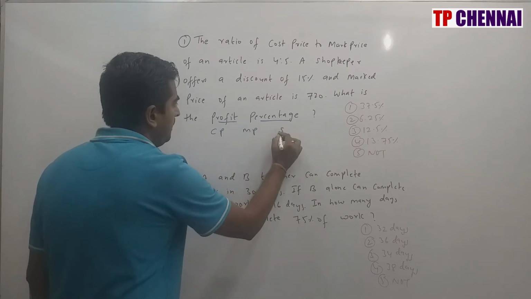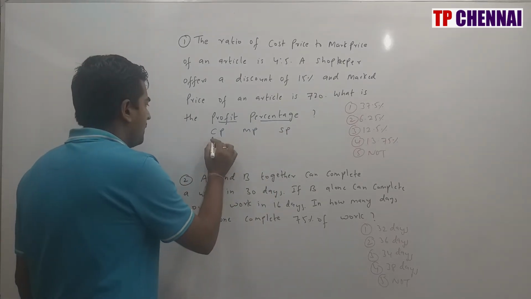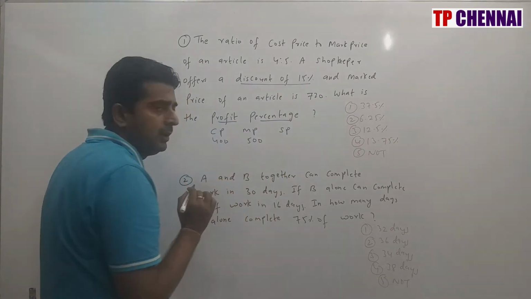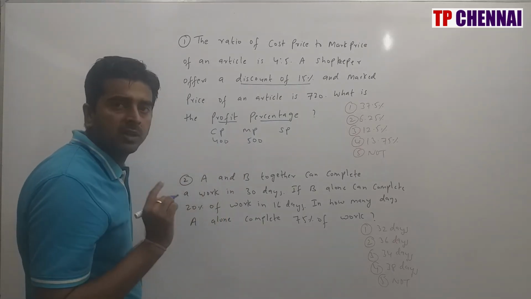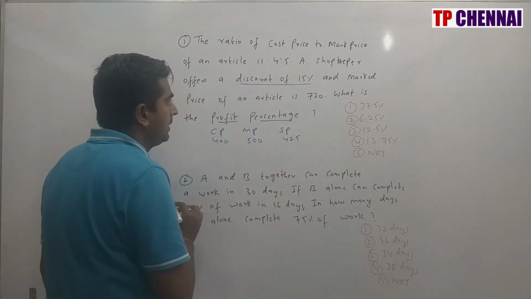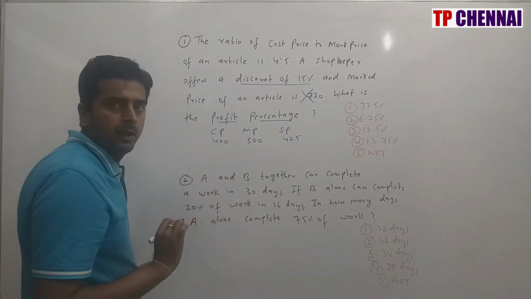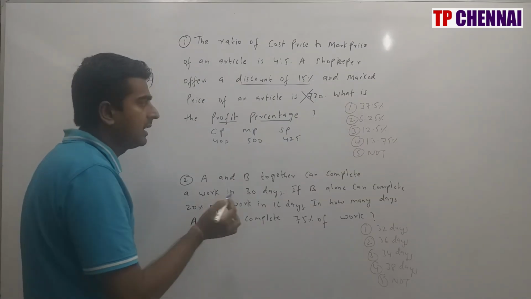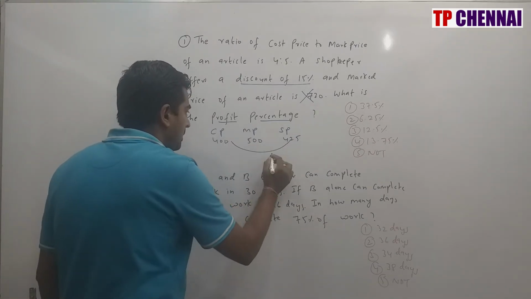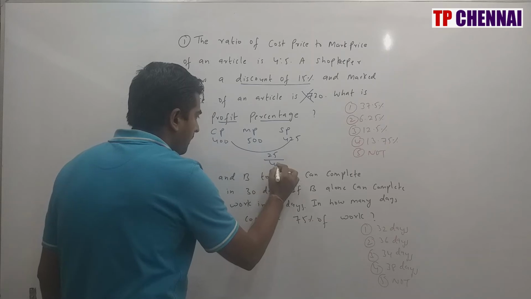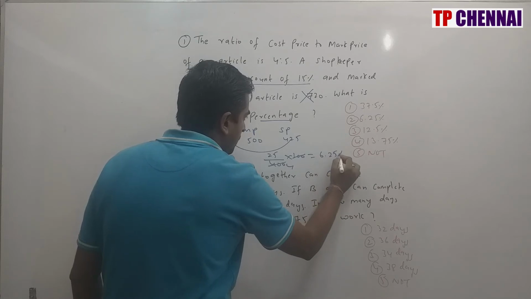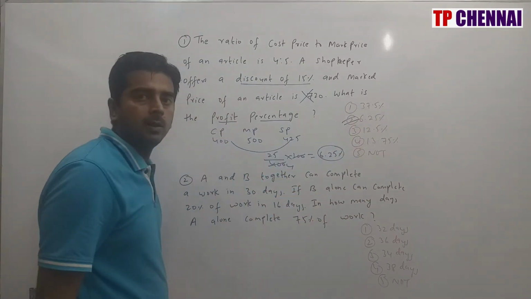So I am writing CP, MP and SP. 4:5. I am writing 400 and 500. Then they are giving a discount of 15%. When you give 15% discount on 500, you need to subtract 75. So if you subtract 75 from 500, it is nothing but how much? 425. That means this data is not required. I don't want the mark price of the article because I need to calculate profit percent only. For that I should know CP and SP. So here how much is it more? 25 out of 400 into 100. So my answer is nothing but 6.25%, which is the second option.